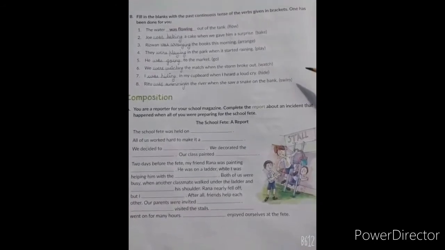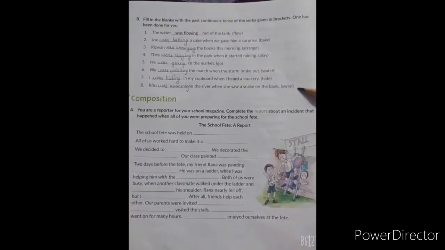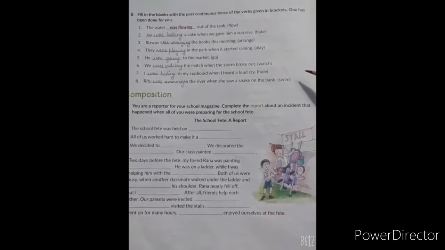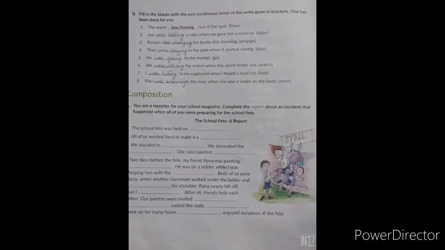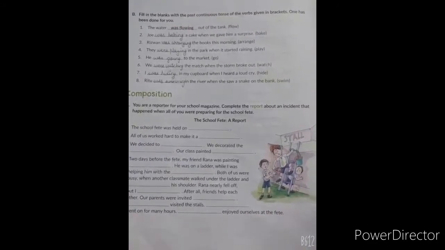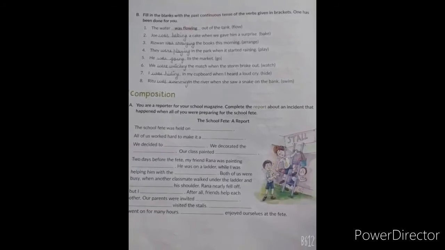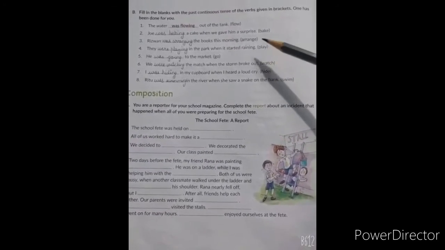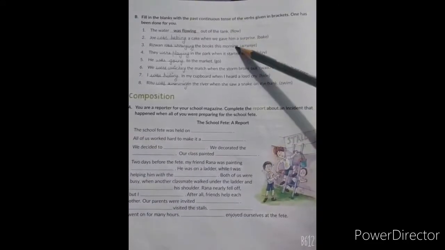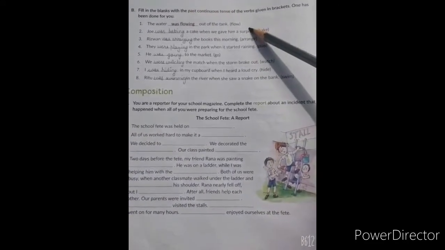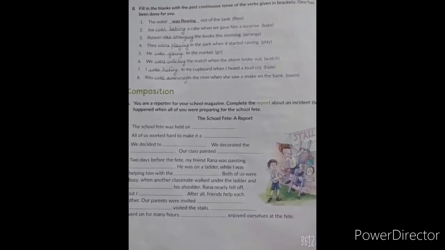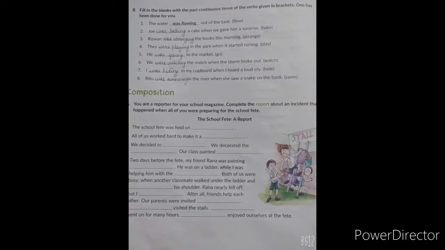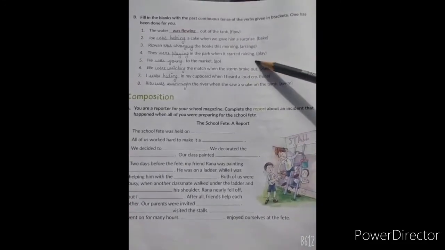B, students. Now have a close look here. Fill in the blanks with past continuous tense of the verbs given in the bracket. So everywhere we have to put, students, past continuous tense, that is was or were depending on the subject. Singular was, plural were, plus verb plus ing. So students, see the first one, it has been already done here. The water was flowing out of the tank.